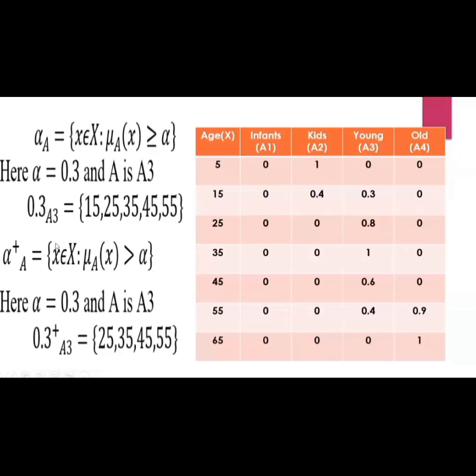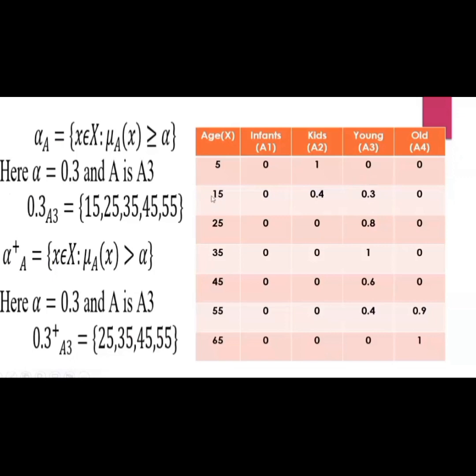Alpha is 0.3 and A is A3. The alpha cut set of A, that is the 0.3 cut of A3, is the set where the membership is greater than or equal to alpha, 0.3. The first membership value is greater than or equal to 0.3.